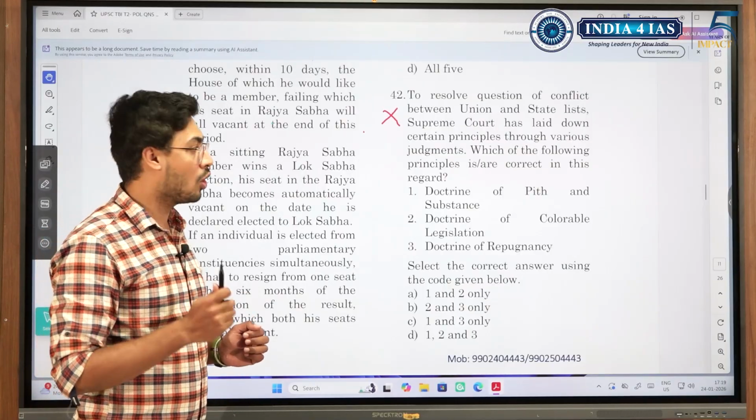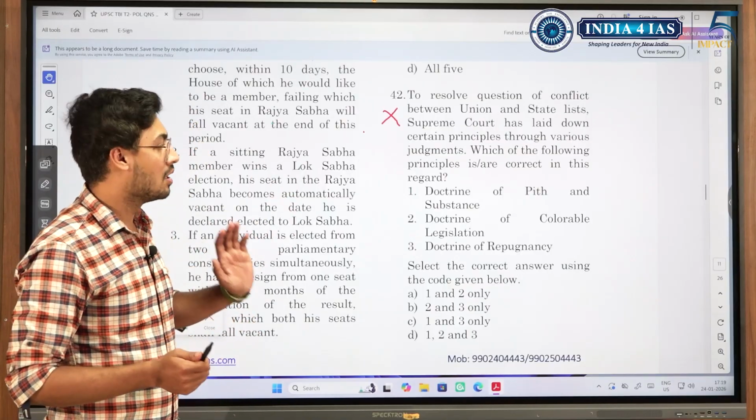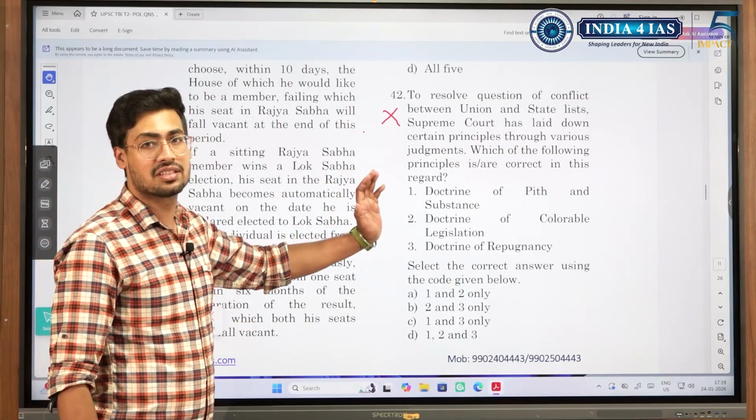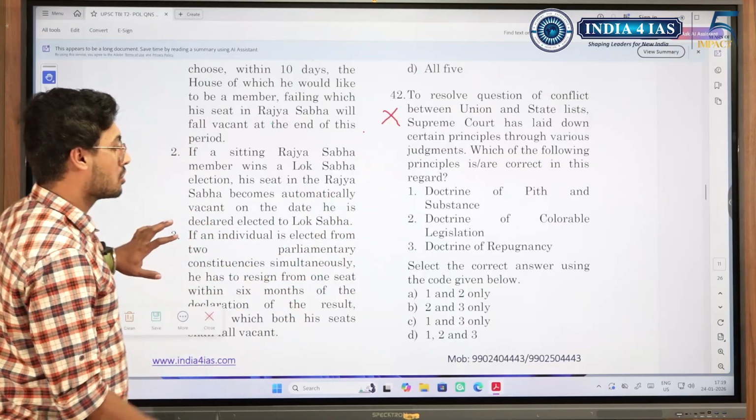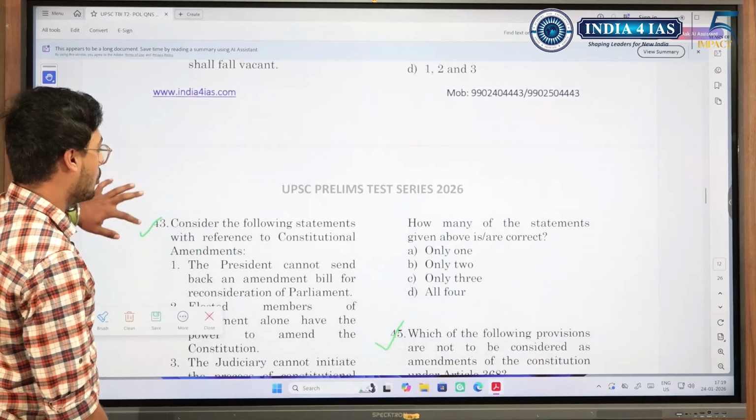But if we do not know about this, it was a question that needs to be skipped, because we do not study about these doctrines in detail, nor have the doctrines been asked in PYQs. So I wouldn't stress much on it. I'll move ahead.